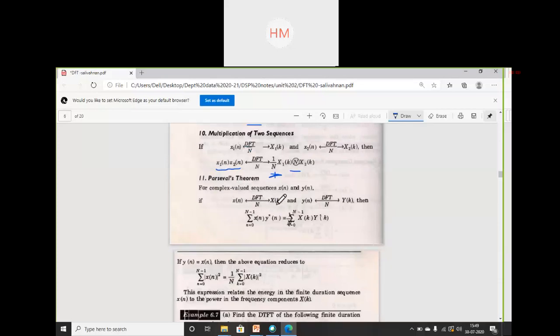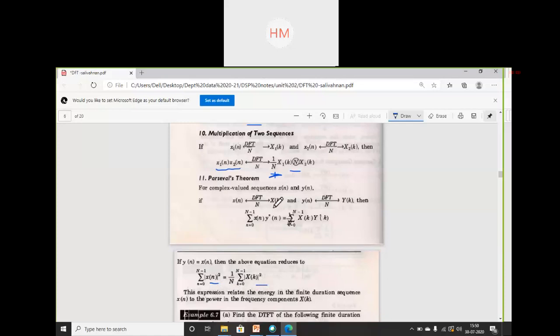x of n has DFT x of k, y of n has DFT y of k. Now I will find out x of n times y complex conjugate of n, which will lead to this equation. If y of n is equal to x of n, then the above equation reduces, y of n and x of n both are equal. x of n times x star of n will generate magnitude x of n squared, and similarly here I will get 1 by N magnitude x of k squared. So this expression relates the energy in the finite duration sequence x of n to the power in the frequency component x of k.